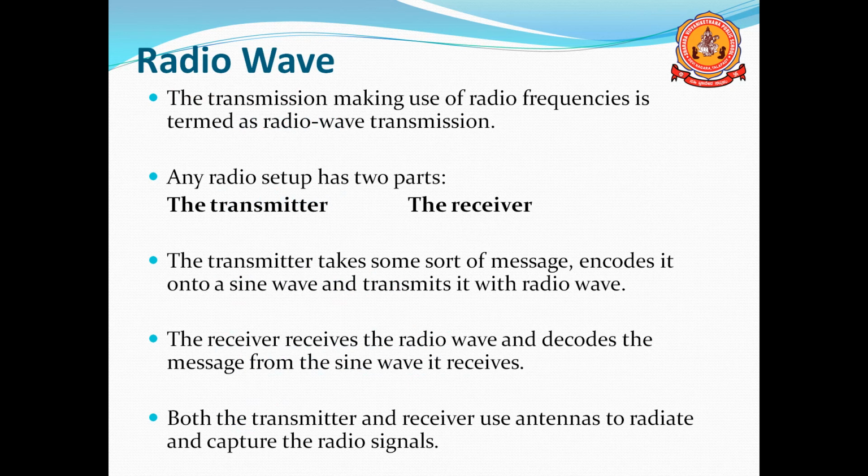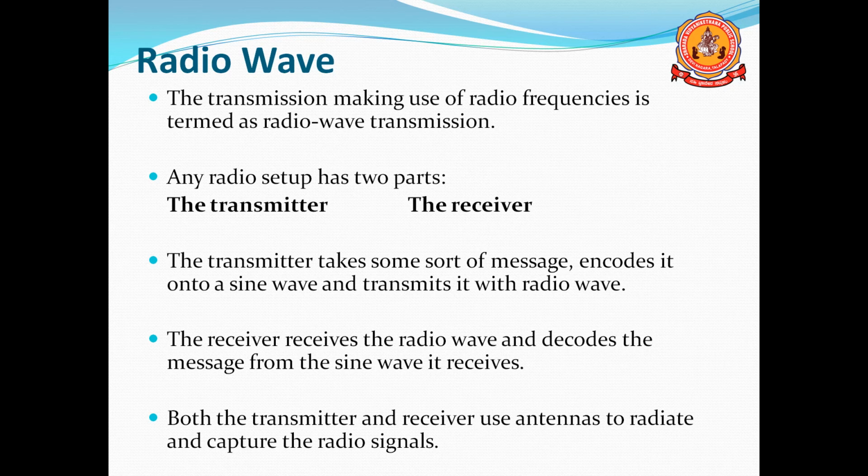After transmission, the receiver receives the radio wave and decodes it into the sine wave, and then into the short message. That is the working of the transmitter and receiver.